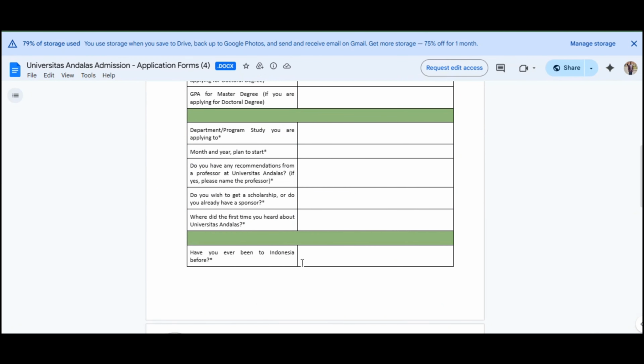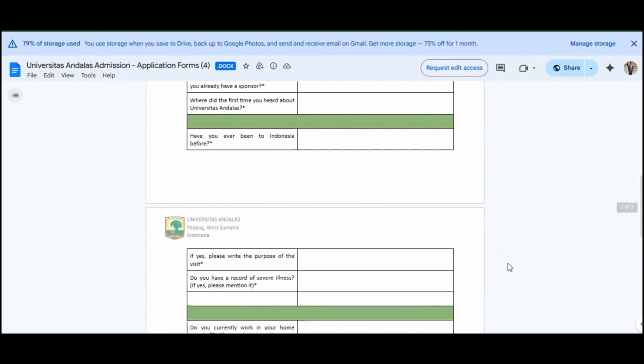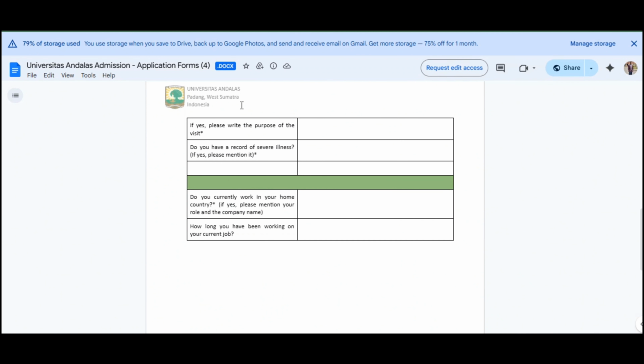And then, have you ever been to Indonesia before? Oh no, I have never been to Indonesia. If you have never been to Indonesia, then you're gonna write just no. And if you have been to Indonesia, then you're gonna explain it and tell them about the duration and all those things, why you visited Indonesia.